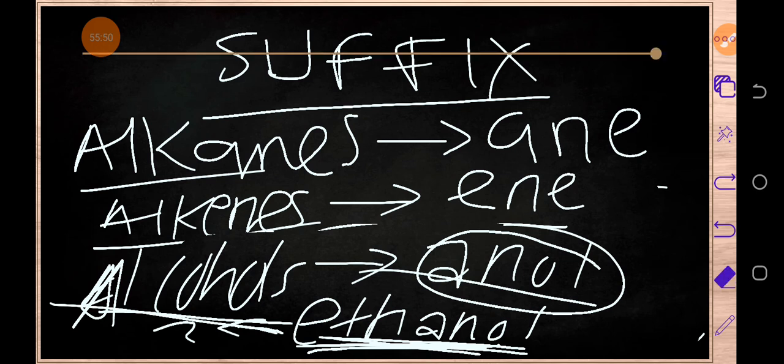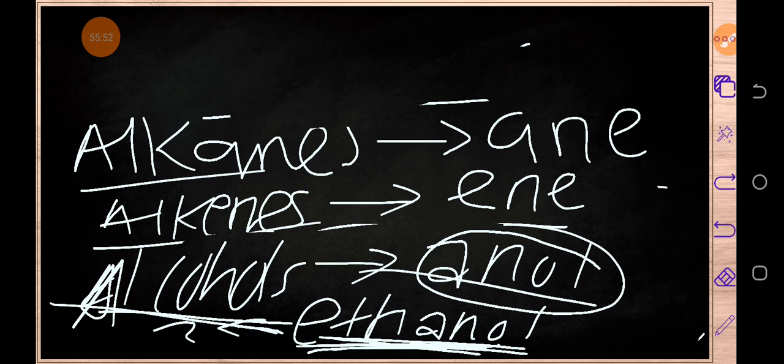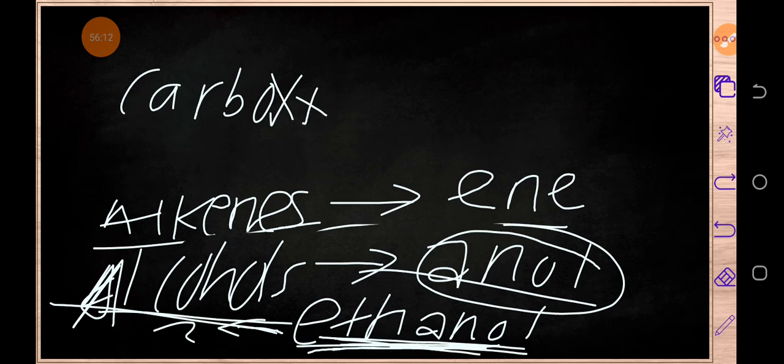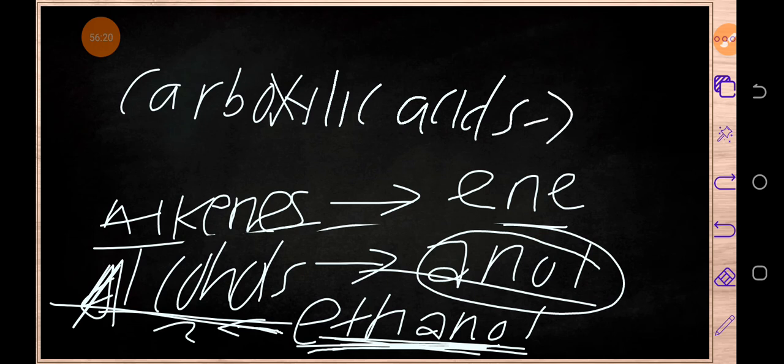Okay, let's talk about the suffix of acids. So in talk of carboxylic acids, the suffix of carboxylic acid is actually anoic.